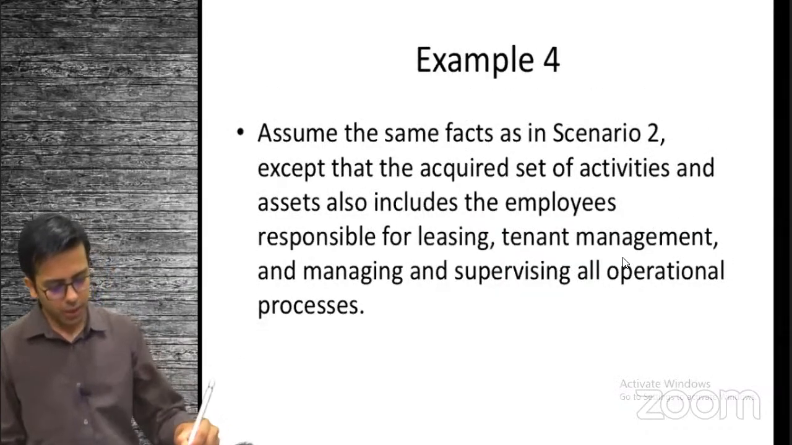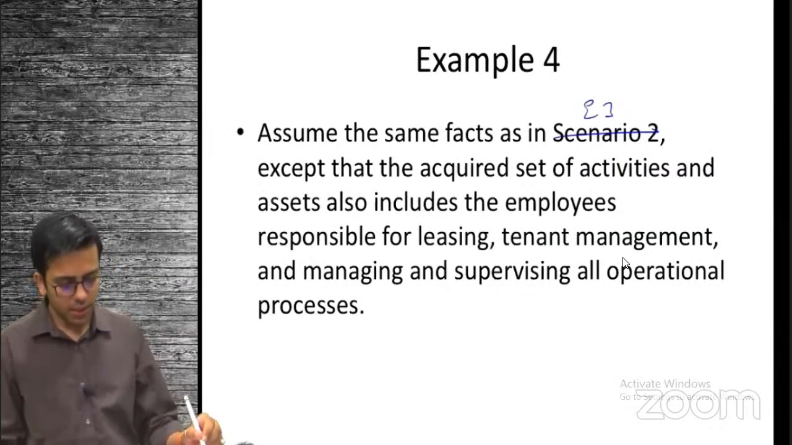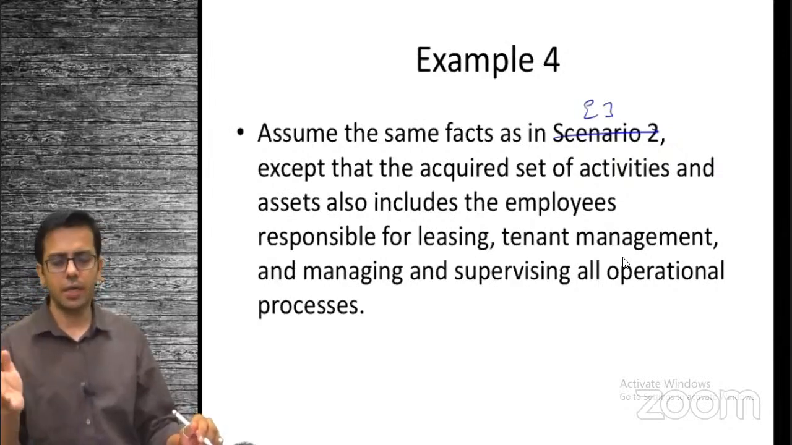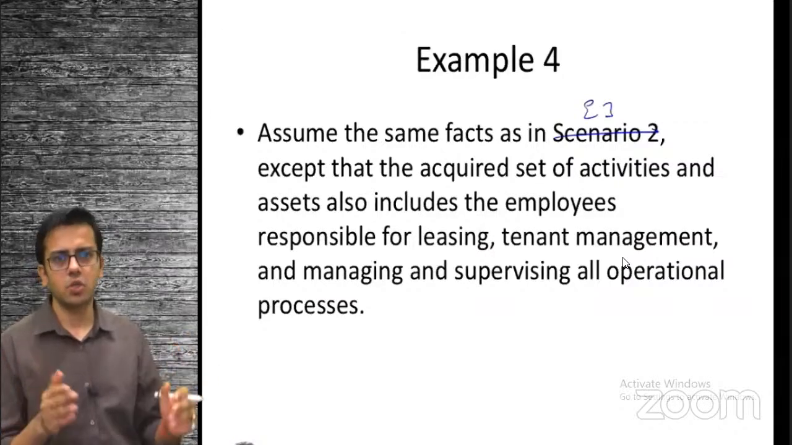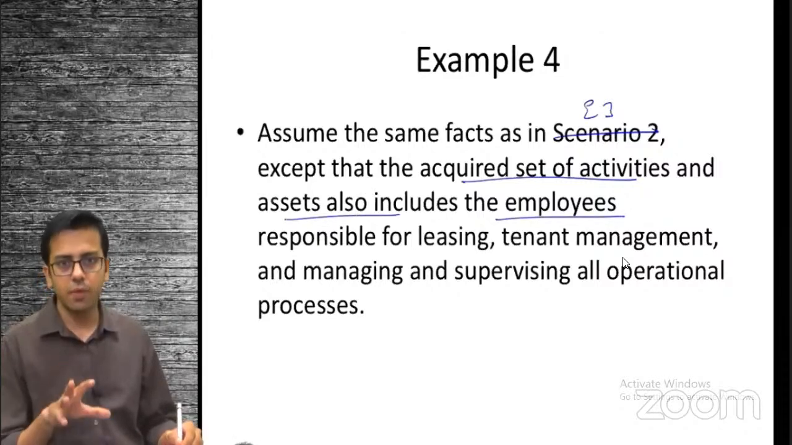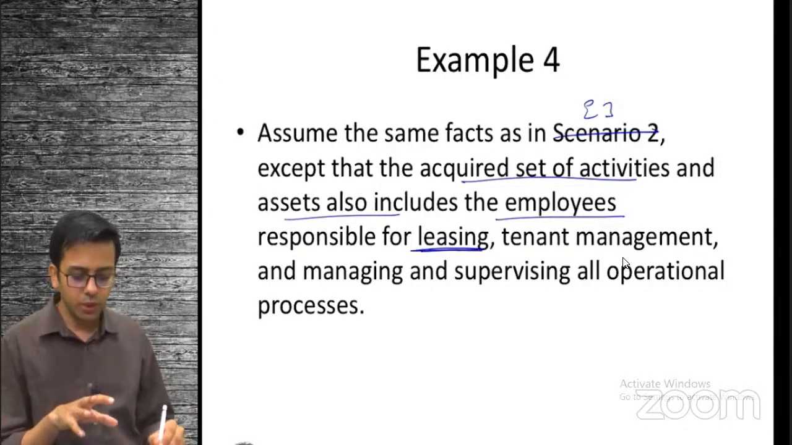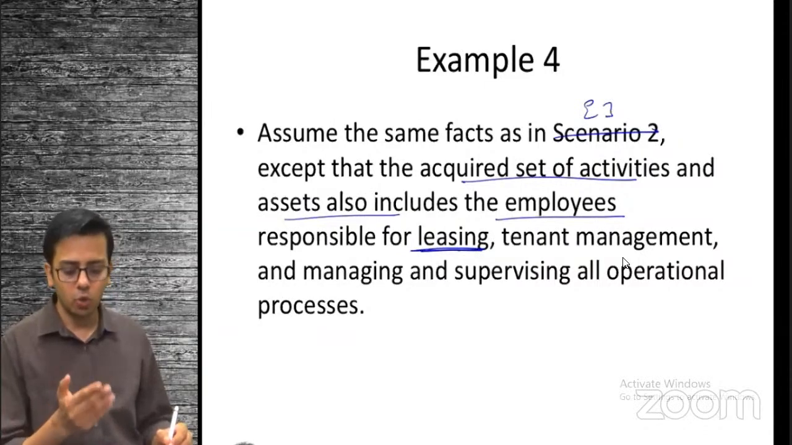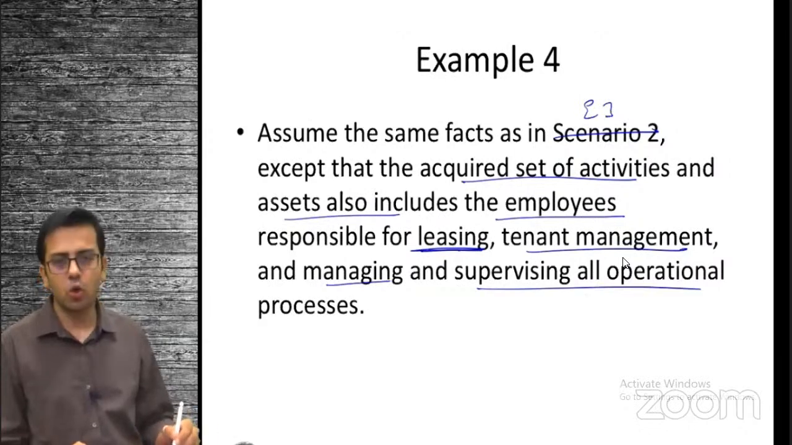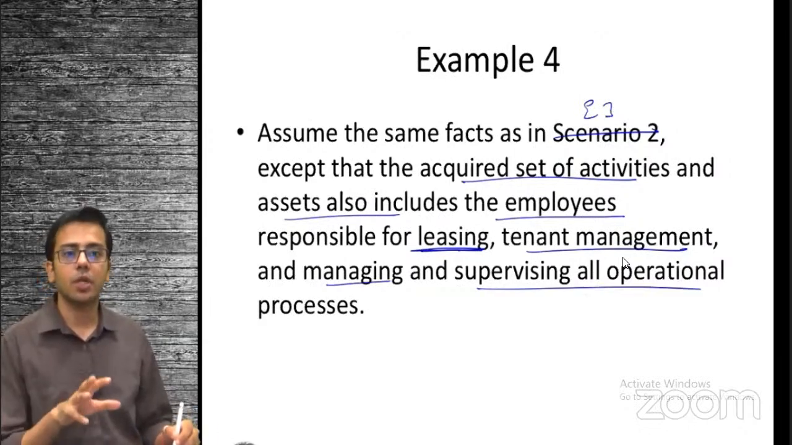So they came up with the next one. It says, let's see, same as example 3. Example 3, we have these single identified homes, single family homes. We have these corporate offices, except that the acquired set of activities and assets includes employees. We have employees now who are responsible for leasing. The employees are trained to provide this lease service, tenant management service, managing and supervising the operational processes. Okay, so we have organized workforce.